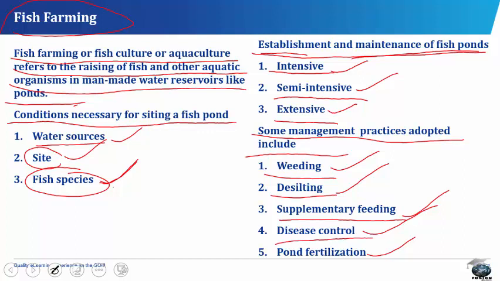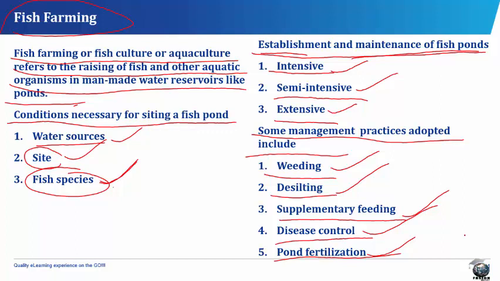In disease control, disease can be controlled through good sanitary conditions and proper aeration. Pond fertilization. By addition of manures to encourage the growth of small organisms like planktons that are eaten by fish, the pond is fertilized.